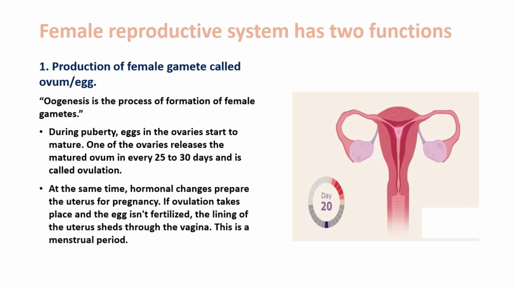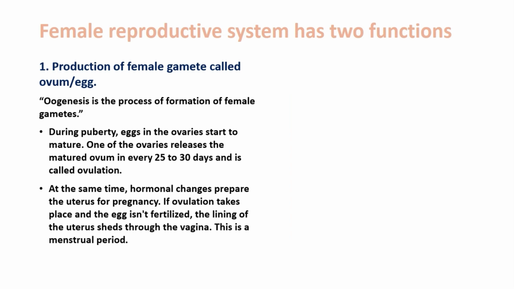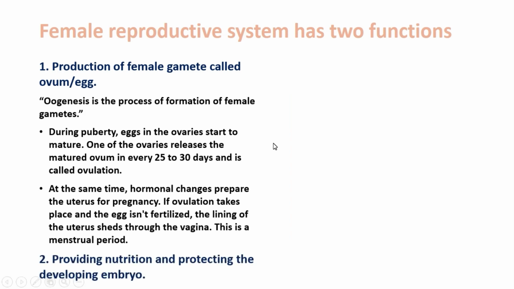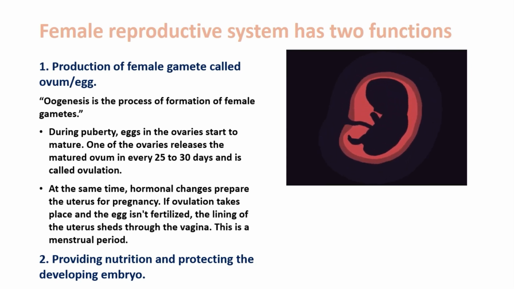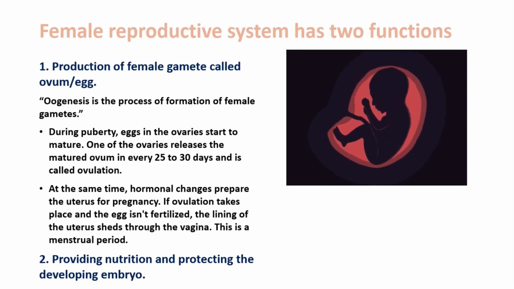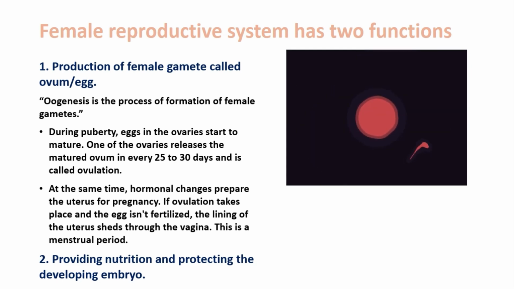At the same time, hormonal changes prepare the uterus for pregnancy. If ovulation takes place and the egg isn't fertilized, the lining of the uterus sheds through the vagina, and this is called the menstrual period. The second function of the female reproductive system is providing nutrition and protecting the developing embryo. As we said, after fertilization, when sperm fuses to the egg, the zygote grows to be an embryo, and the main function of the uterus is providing food and protection for that embryo until the time of birth.